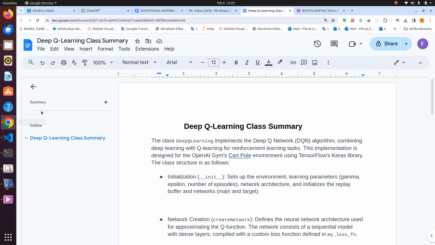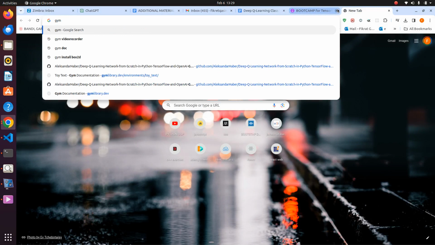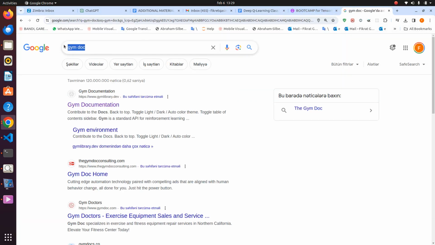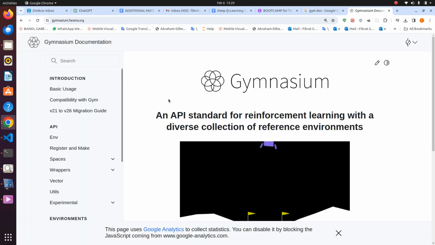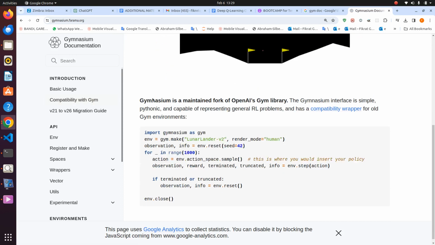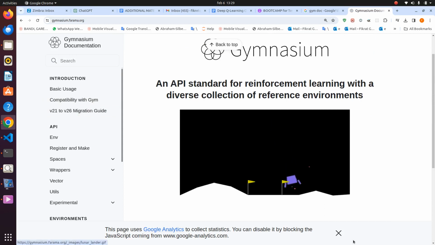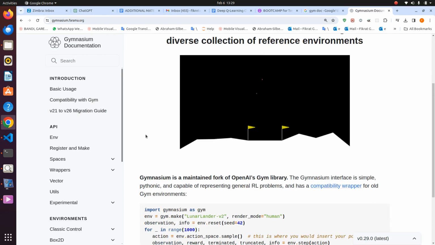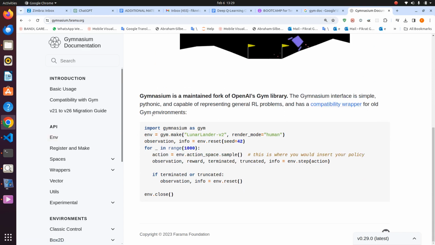If you are not familiar with the environment, you have to look up the Gym library documentation. The Gym documentation is a famous resource for deep reinforcement learning, used to make simulations. Now you can move to the Gym documentation. Here there are various kinds of examples for making your deep reinforcement learning, either with a deep Q-learning policy or with other kinds of policies, because as you know there are various policy-based deep reinforcement learning algorithms.